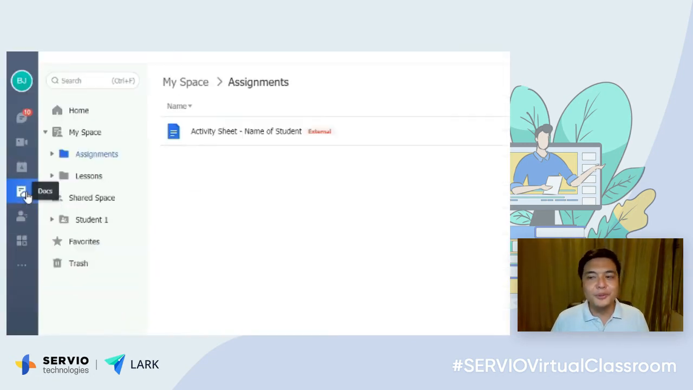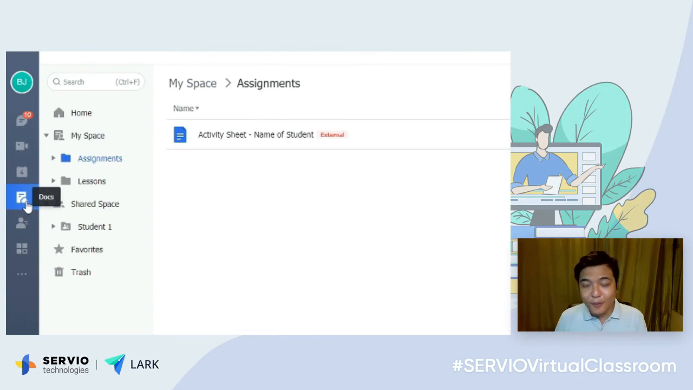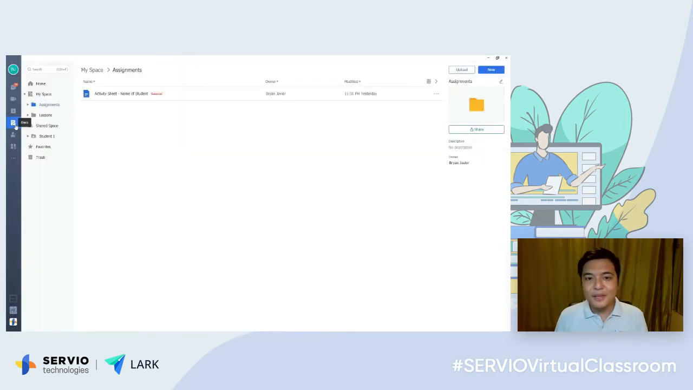So now we will go to the docs. The docs is also your cloud storage. Each tenant would have up to 200 gigabytes of free storage. You would have an option between MySpace or the shared space. MySpace are folders that only you can access. Shared space are folders that both you and your student can access. So now you can use this to share files.